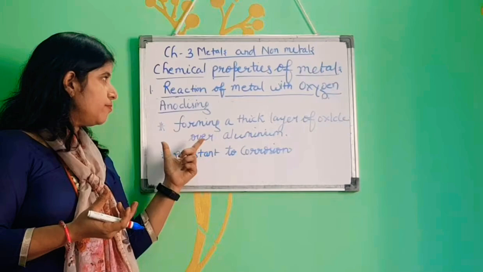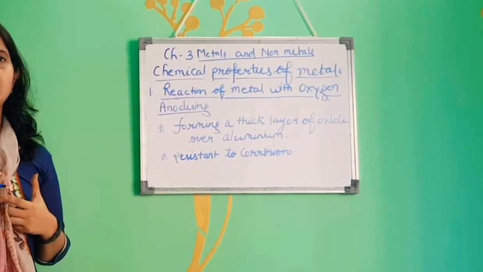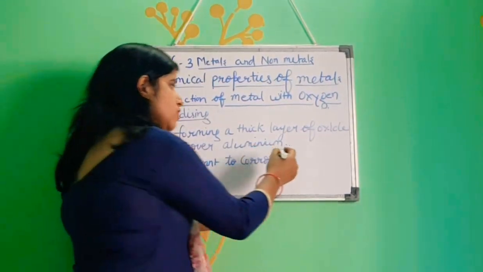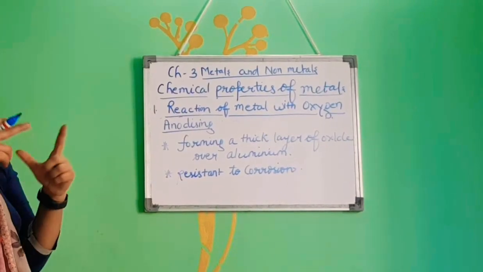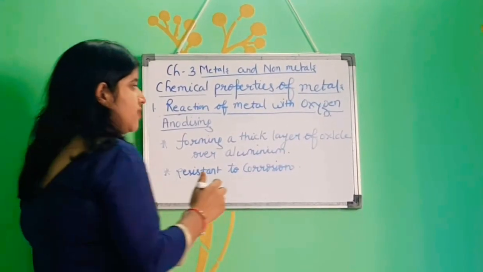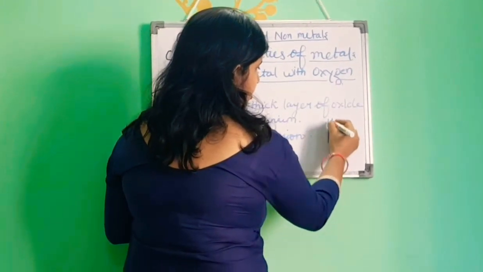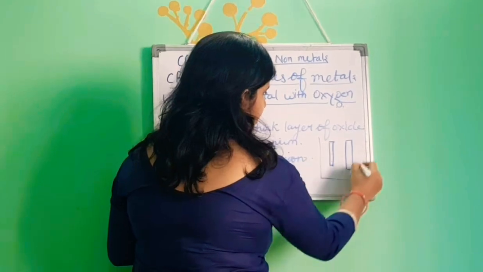We do it to make aluminium metal resistant to corrosion. In this process, we make an electrolytic cell in which one electrode is an anode and another is a cathode.